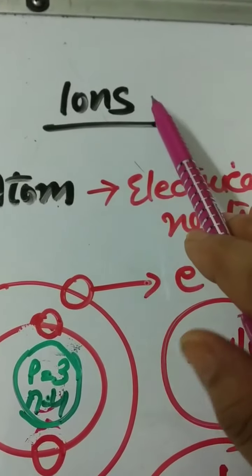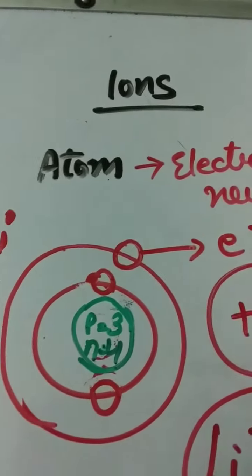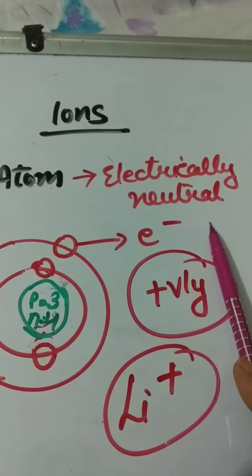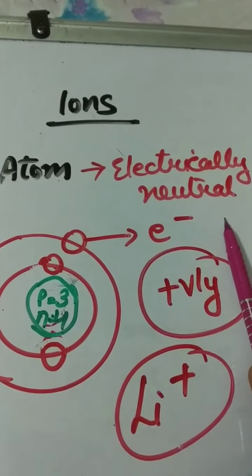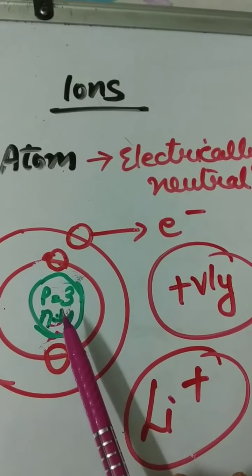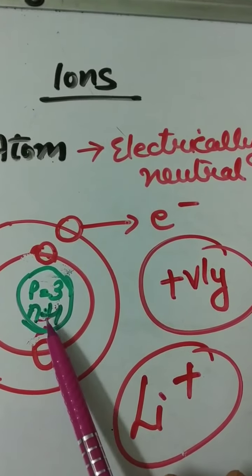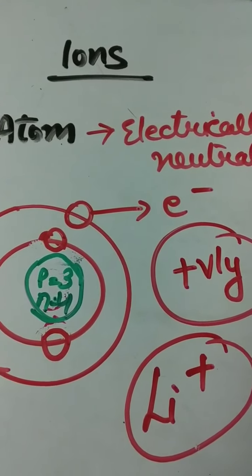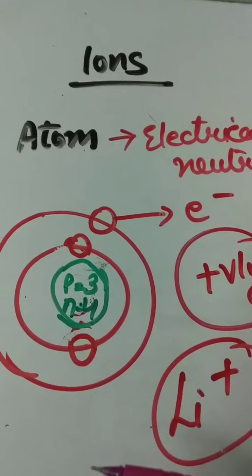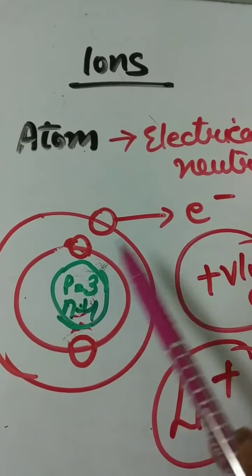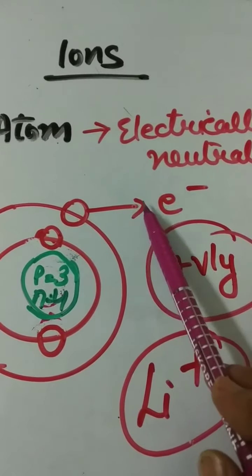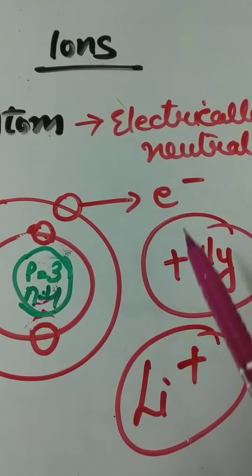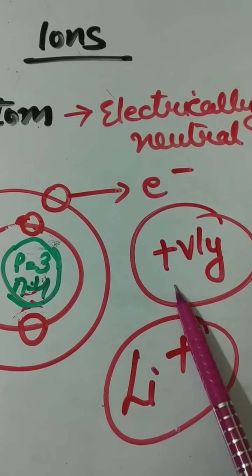Ions. Now we will discuss ions. An atom is electrically neutral, we know, because the charge of the proton is balanced by the charge on the electron. Now what happens when an atom loses or gains an electron? If an atom loses an electron, it will get positively charged.